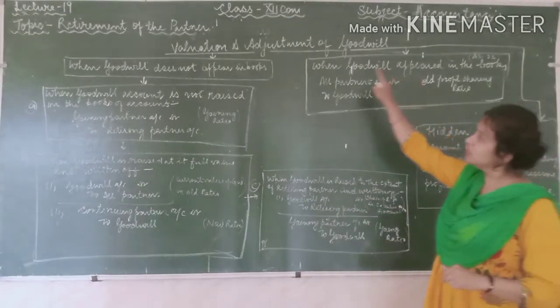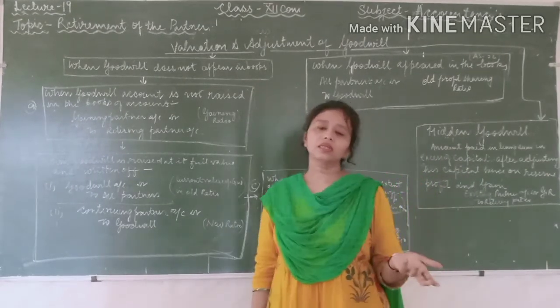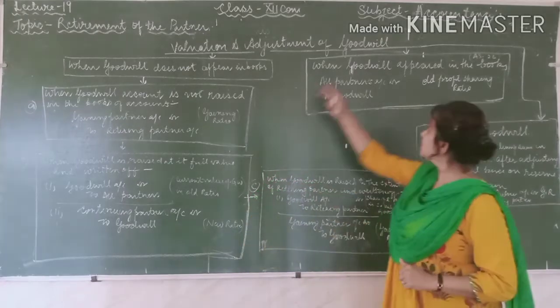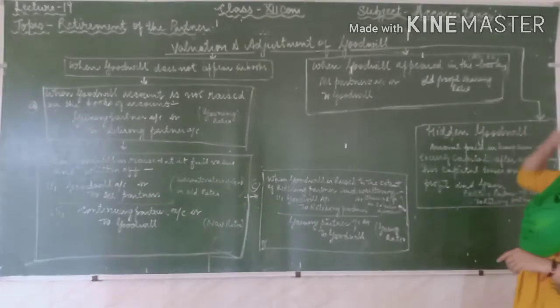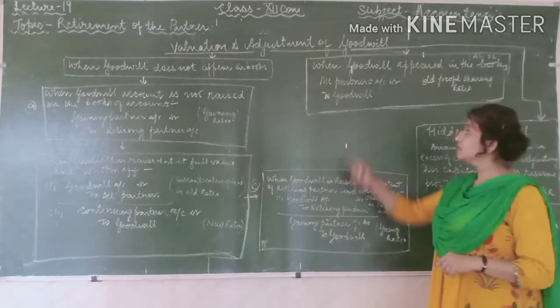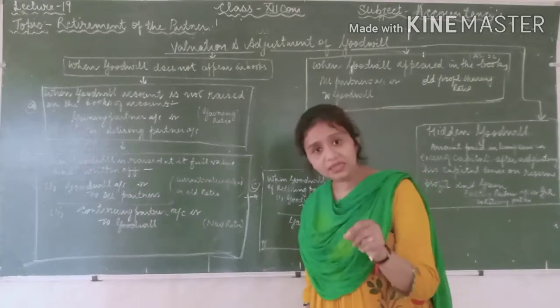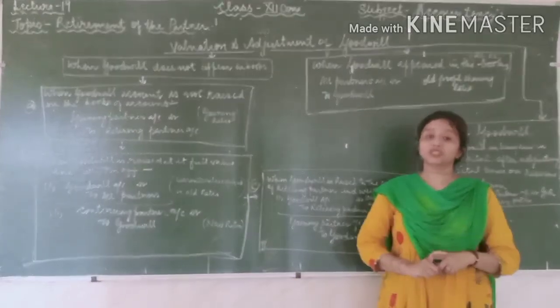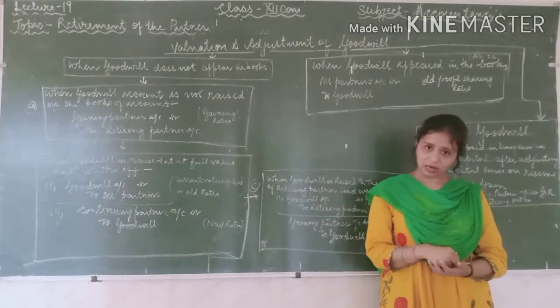The first may be the self-generated goodwill, and that's why the amount of the goodwill does not appear in the balance sheet. And the goodwill must appear in the other case because accounting standard 26 says that when there is goodwill which is purchased, where you have paid something in the name of goodwill, it is purchased goodwill, and that amount must appear in the balance sheet.